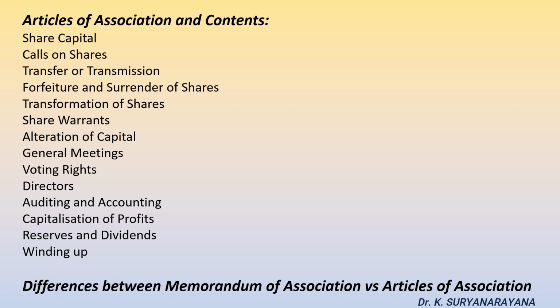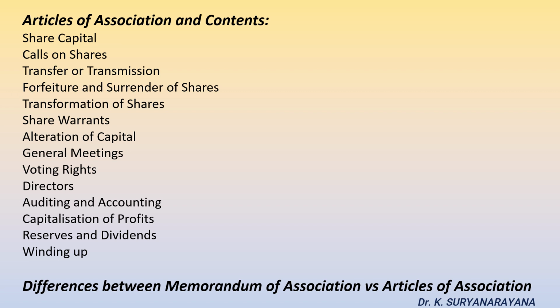First, let us focus on the definition. Memorandum of association means, according to section 256 of the Companies Act 2013, memorandum of association of a company as originally framed or as altered from time to time in pursuance of any previous company law or of this act. Articles of association means articles of a company as originally framed or as altered from time to time in pursuance of any previous company law or of this act, including so far as they apply to the company, the regulations contained, as the case may be, in table A to schedule 1 of this act.